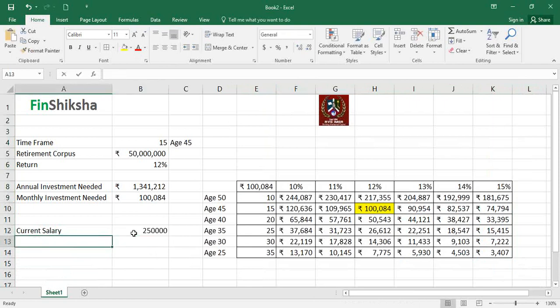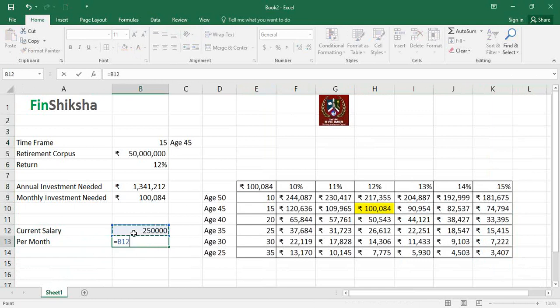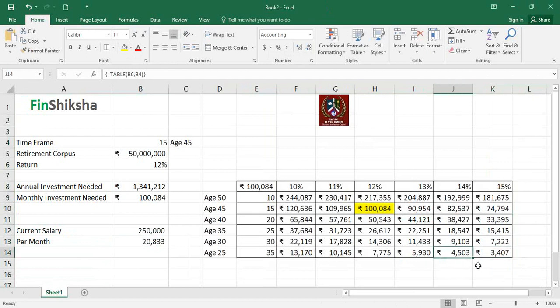And how much is that per month? So per month, we're looking at approximately this divided by 12. So 20,800 odd rupees is the current salary of this person. Can this person save 3,000 rupees and invest in an asset class that gives a good return, or 4,000 rupees and invest in an asset class that gives a good return, right?